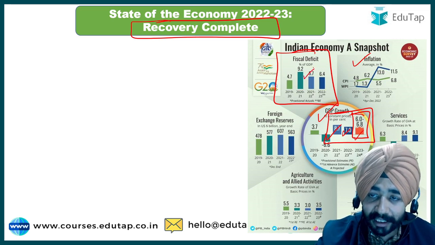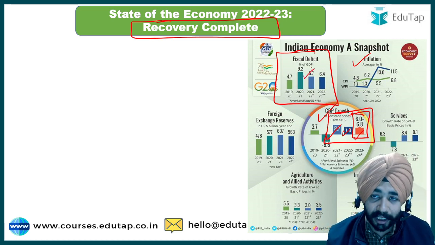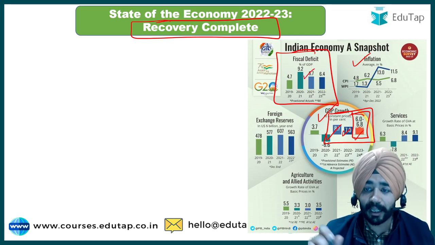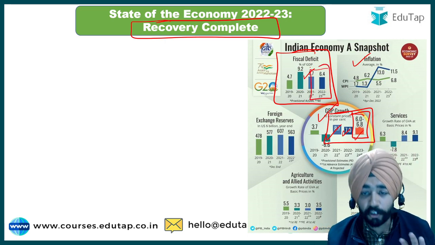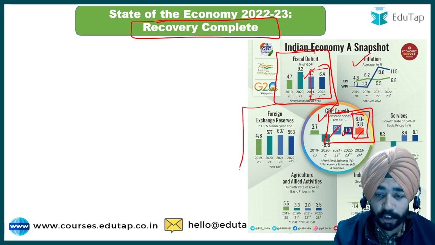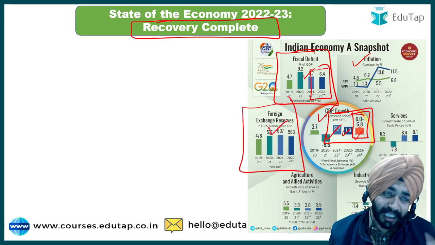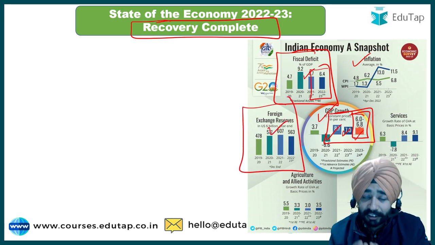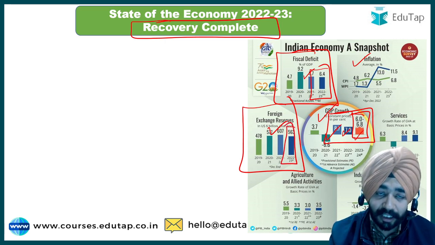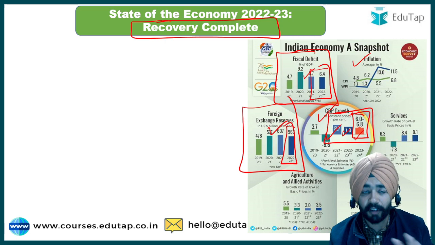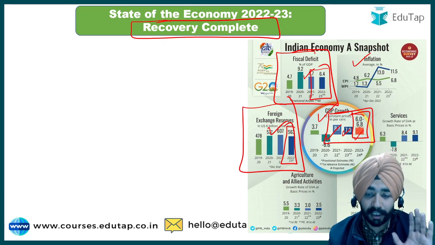तो 2021-22 मतलब जो ईयर निकल हो चुका है कंप्लीट, उसके लिए 6.7% था. For the year that is going on, it is projected to be 6.4%. Similarly, in terms of foreign exchange reserve, 607 billion forex reserves have been reported, and it is expected that this year the forex reserves will be around 563 US dollar billion.